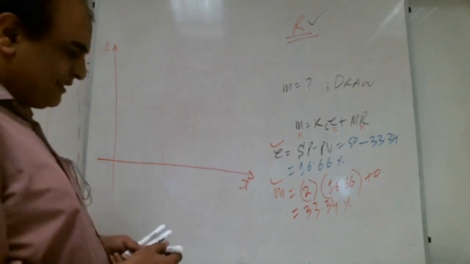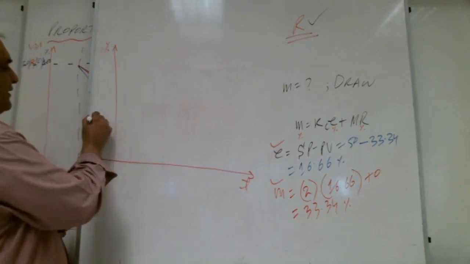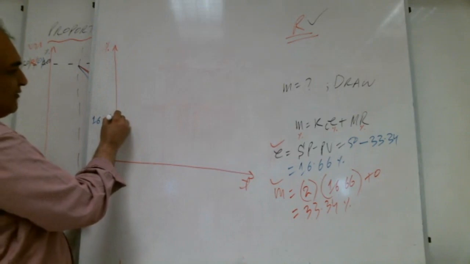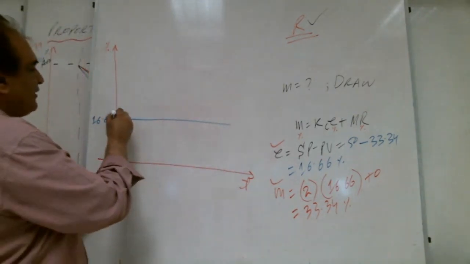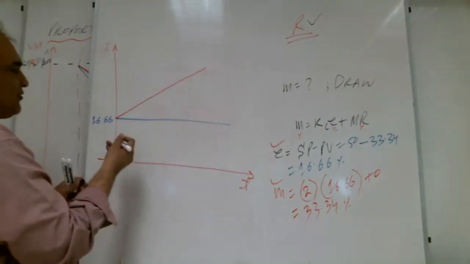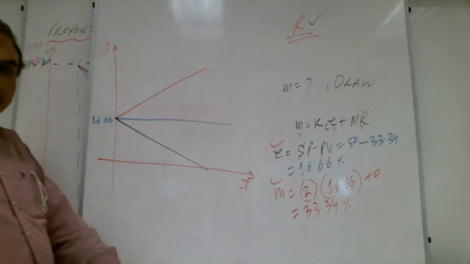How much is the error? 16.66%. Okay, Shabab, tell me which line is correct. Blue one is correct, red one is correct, or black one is correct? Which line is correct?